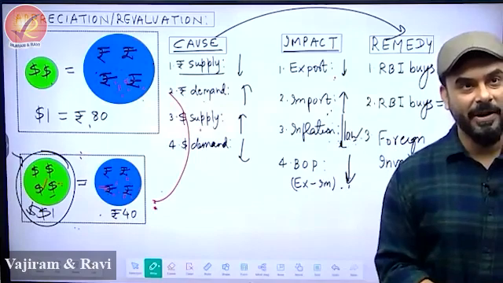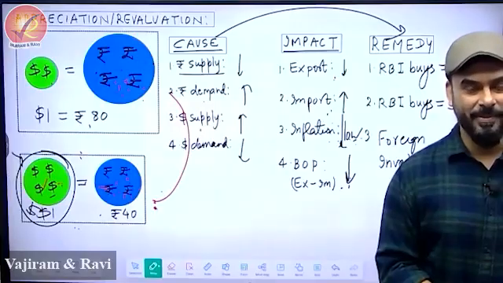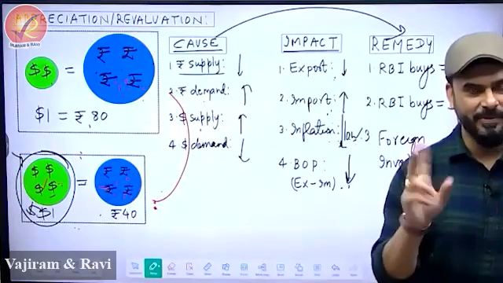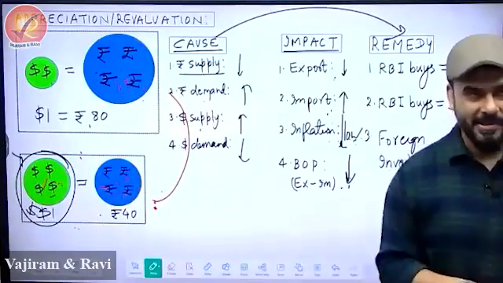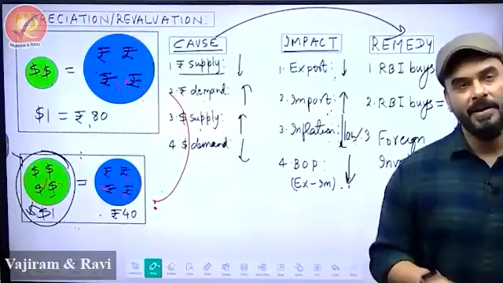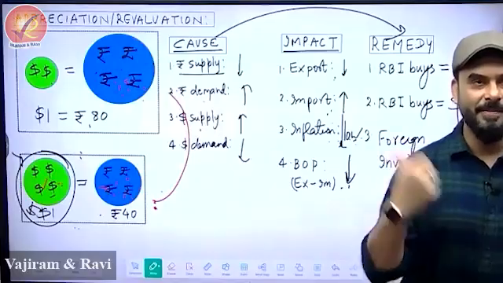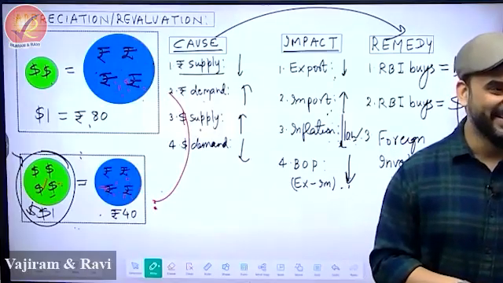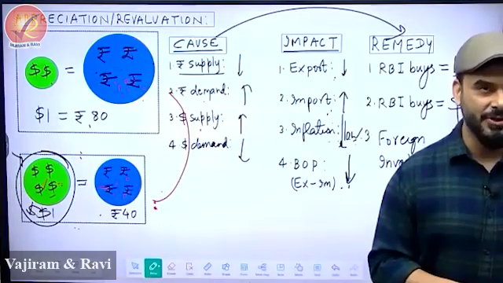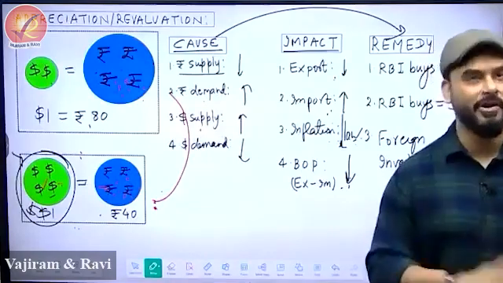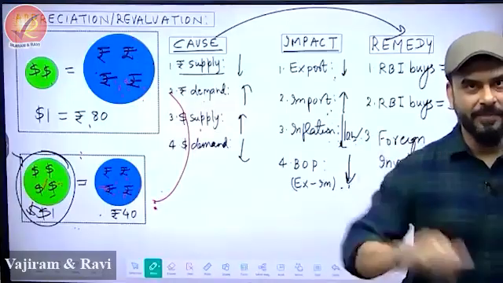For example, you remember that when I taught you trade, I did not use the word currency war. I taught you that there is a problem, trade barrier, but I didn't bring in currency war because it was not possible. When we completed currency war, then we included both and called it beggar thy neighbor. Similarly, one day when I teach you GDP, I'll teach you all the components of GDP, what GDP actually is, in great detail. Then I will tell you the impact of appreciation and depreciation on GDP. If I tell you that today, the problem will be that we are not aware of the concept of domestic and national. Even if you are aware, I'll assume that we are not. So that's the reason I'm not using it. Otherwise, I could have easily used it, but for today, I will refrain.